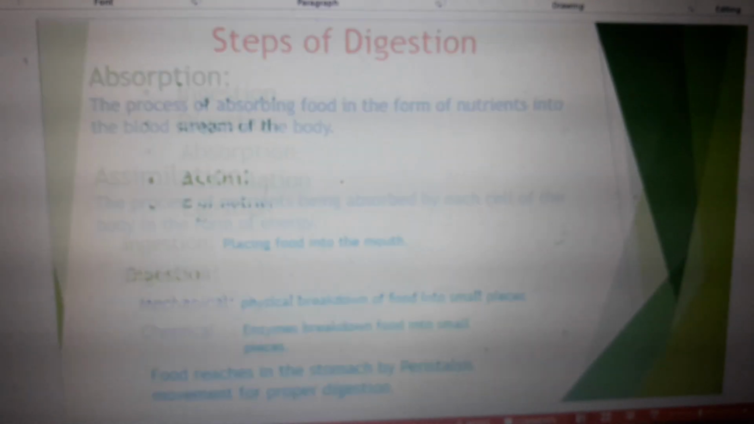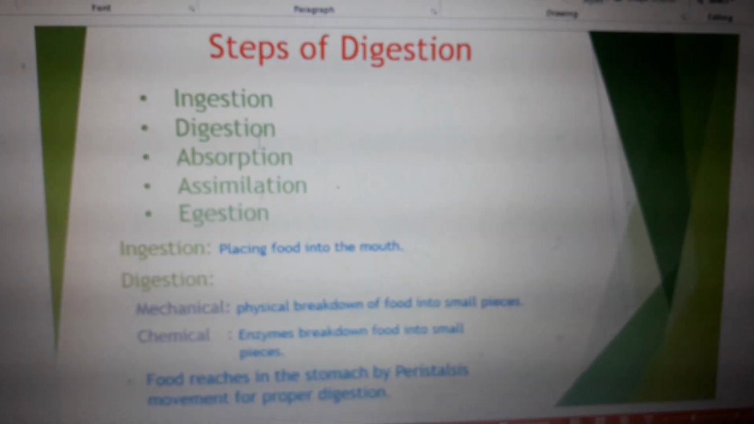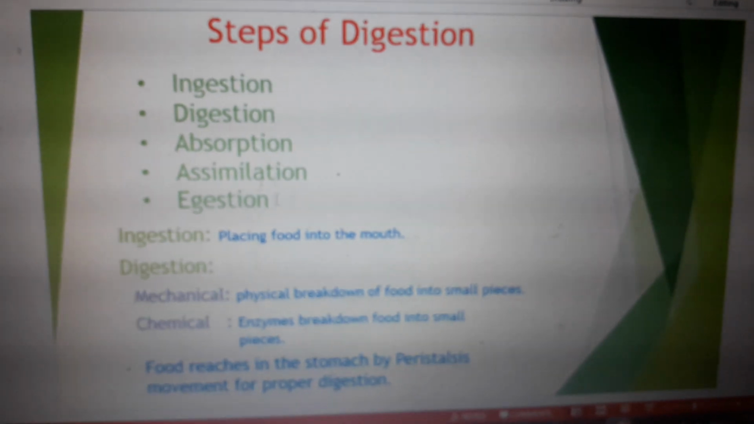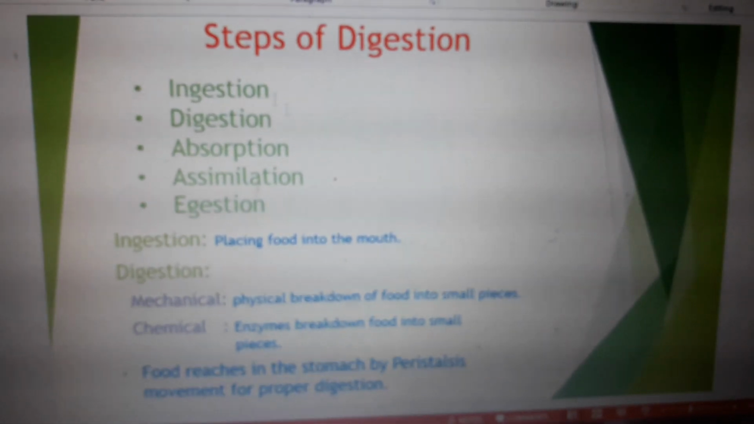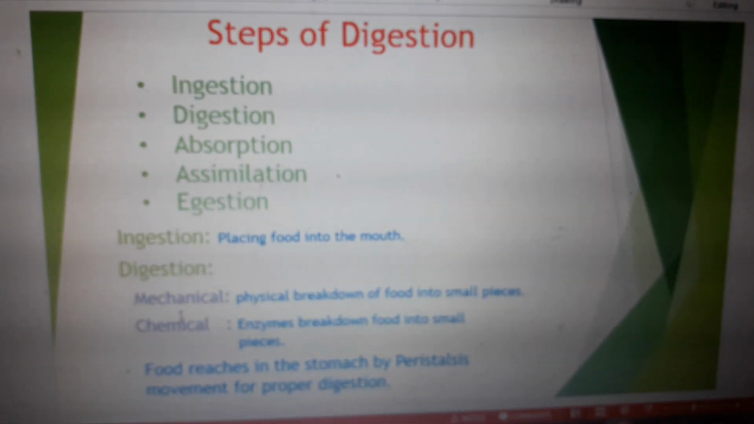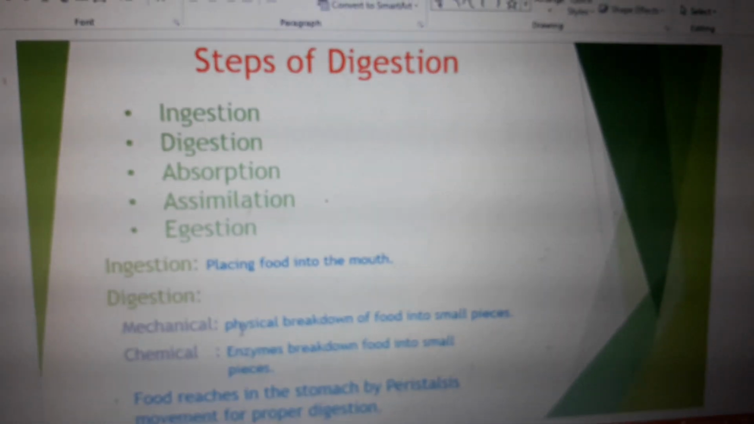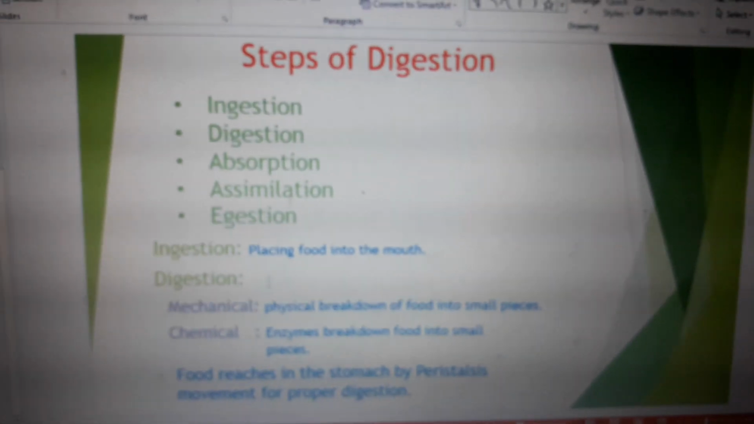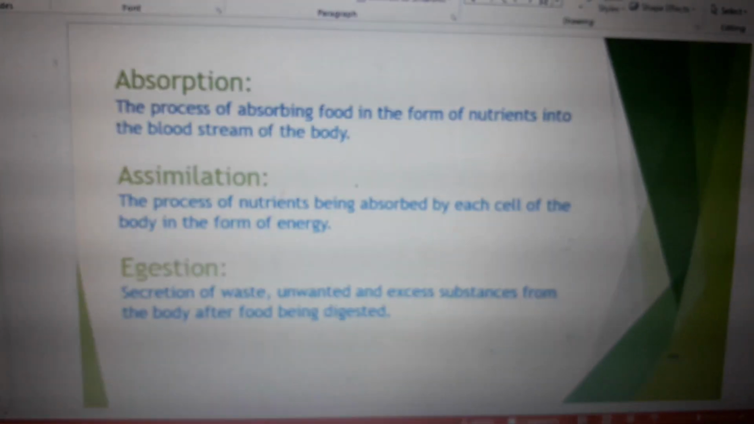Now, there are 5 steps: ingestion, digestion, absorption, assimilation, and egestion. Ingestion is the placing of food into the mouth. Digestion has two processes, mechanical and chemical. In the mechanical, the teeth are responsible for breaking down, and in the chemical, the enzymes are responsible for this digestion.